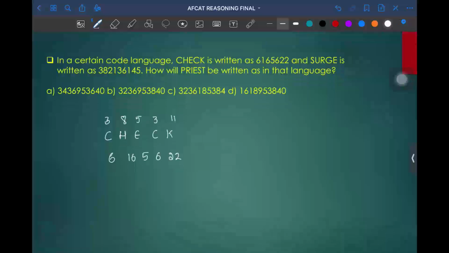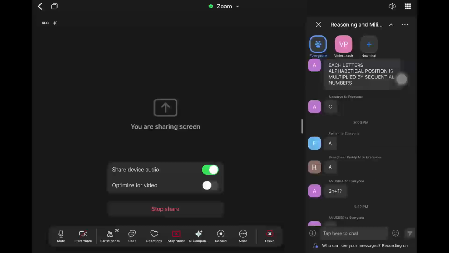In the similar way, you just need to write SURGE and write the code 38, 21, 36, 145. If anyone got the answer, please unmute your mic.